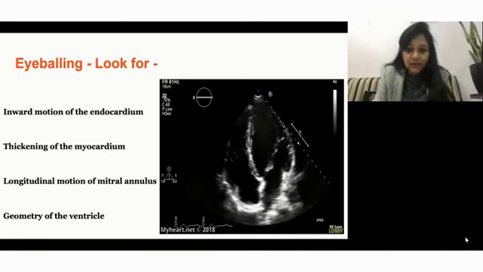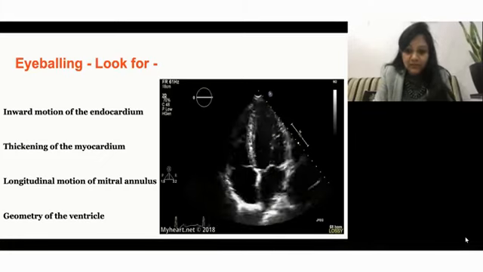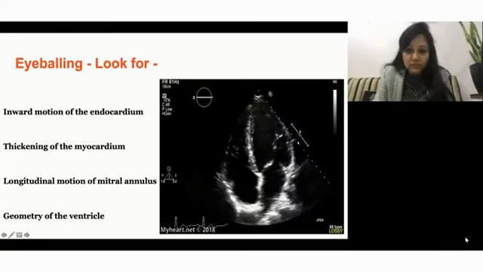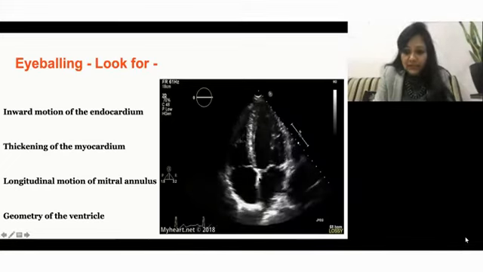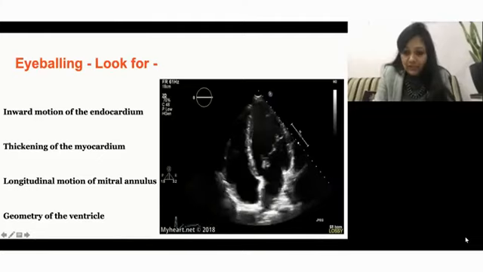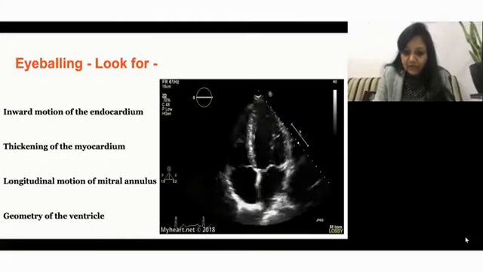See the thickening of the myocardium. What is thickening of the myocardium? Yes, it thickens. So this is also uniform. See the longitudinal motion of the mitral annulus. If I keep the cursor on one part, you can see that the mitral annulus goes down. Can you see?